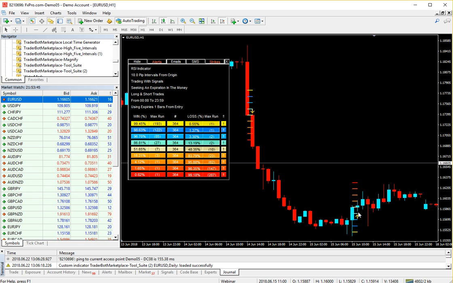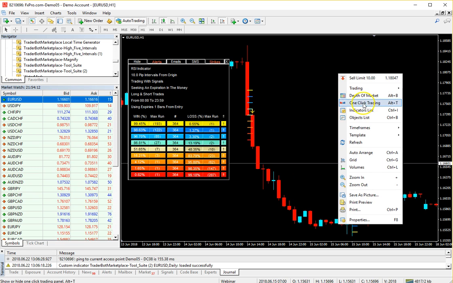So, right here I'm looking at an hourly expiry, and I'm also looking at buying about 10 pips out. It wins 86% of the time. However, it's given 364 signals. It has only lost twice in a row over the past 364 signals. That means that price has expired below the first level ITM only twice in a row over the past 364 signals.